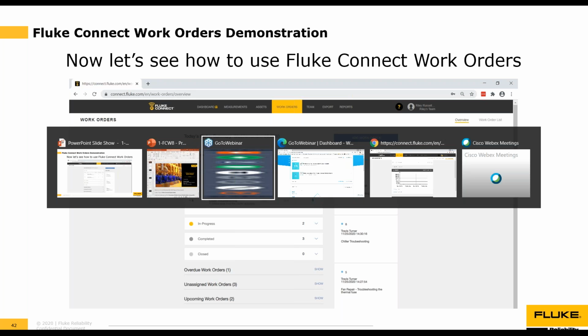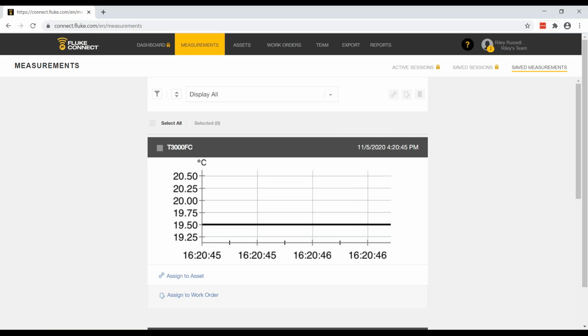Okay, so we're going to toggle over to the software. So now you can see that this is the web interface. I'm logged into a web browser. I've got Google Chrome up. I went to flukeconnect.com and logged in.